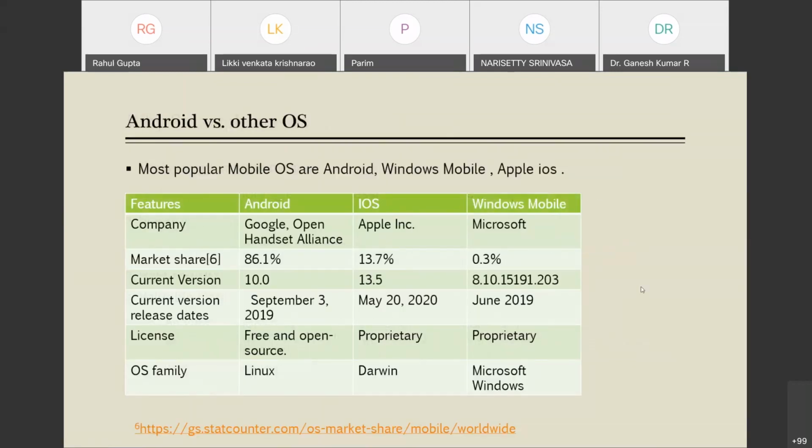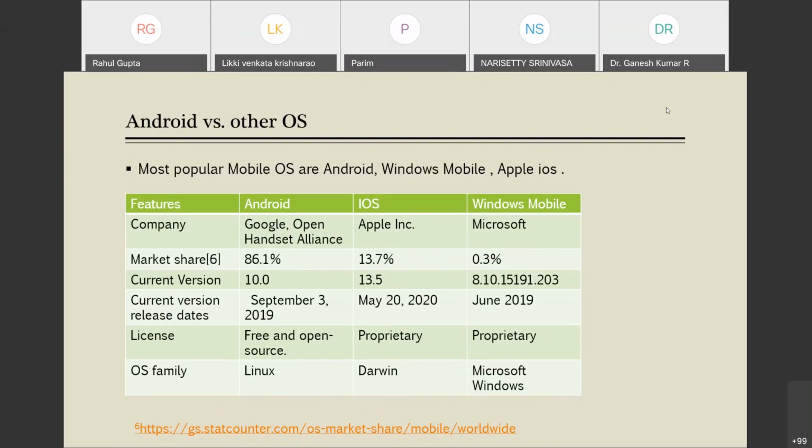Next is a comparison of Android OS with the other OS. Most of the popular OS these days are Android, Windows, and Apple, and among them Android has 86.1% market share, Apple has 30.7% market share, and Windows is the least at 0.3%, and the rest of the market share is for the other mobile OSs.